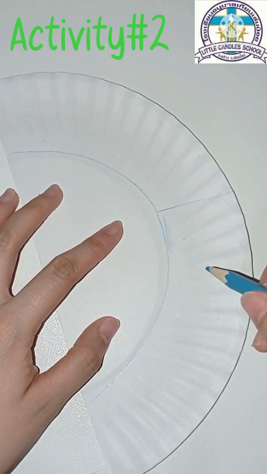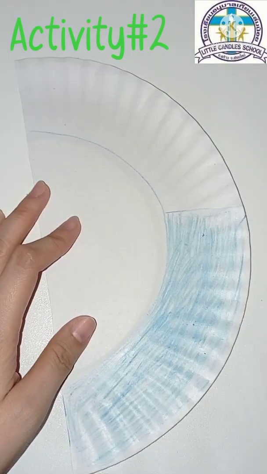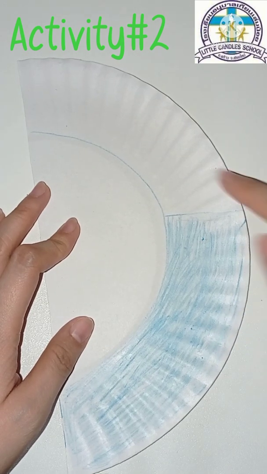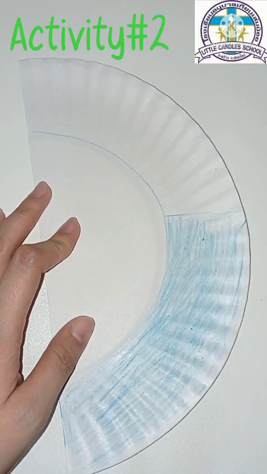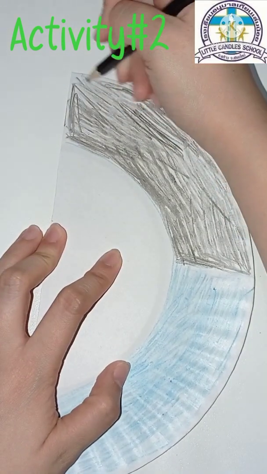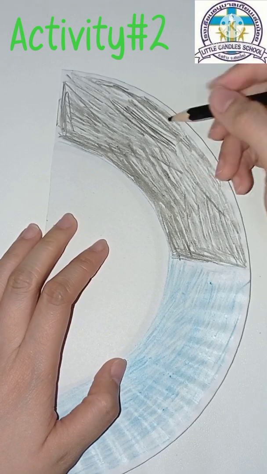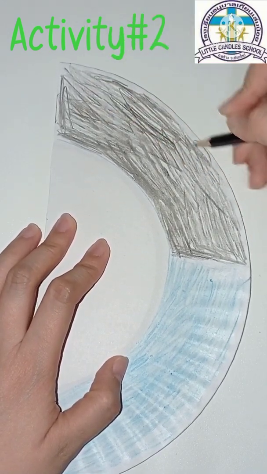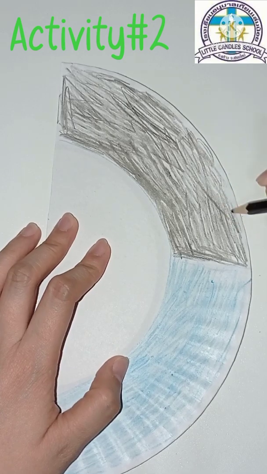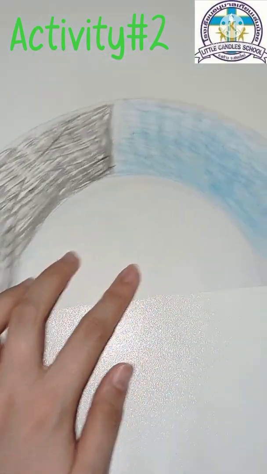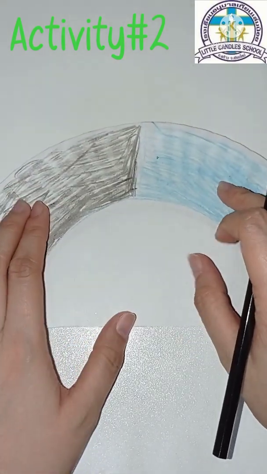Okay, I will pause and I will color it fast. So this one I colored already with blue. The next half I will color with black. Okay, I'm almost finished coloring with black. You can pause this video, okay? Pause the video and color. Just like what teacher did. And then this will be the day and the night.